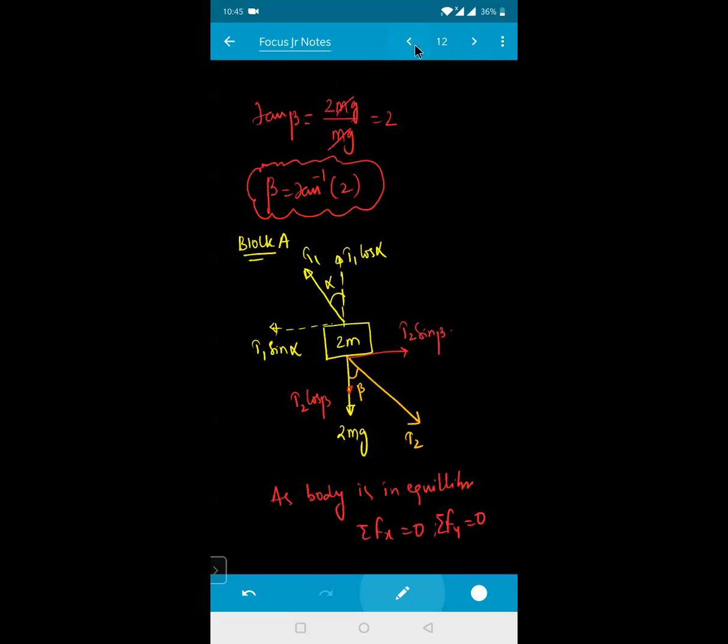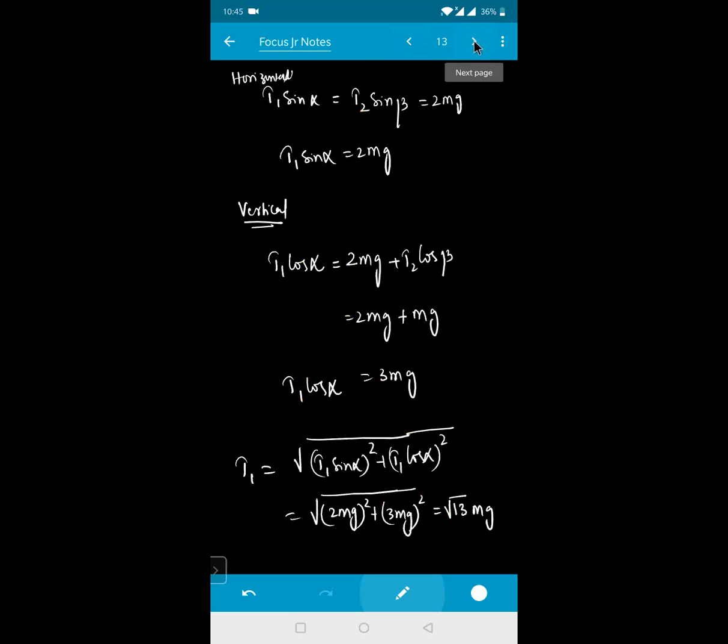आया सभी को? देखो, this is T1 ना बेटा, ये T1 है. इन दोनों के बीच में एंगल कितनी है? दोनों वेक्टर्स के बीच में एंगल कितनी है? 90 degrees. This alpha is the resultant, not the angle between these two. Angle between T1 cos alpha and T1 sin alpha is 90. I'm using the parallelogram law of vector addition. R is equal to the square root of P square plus Q square plus 2PQ cos theta. So simplified, 2 square is 4, 3 square is 9. So 9 plus 4 is 13. So it is root 13 times mg.